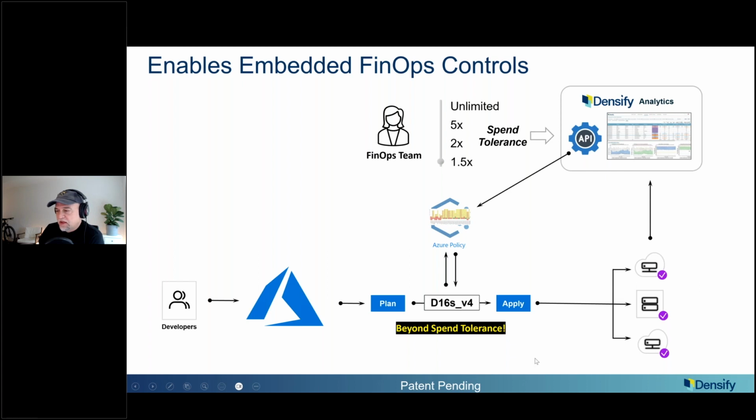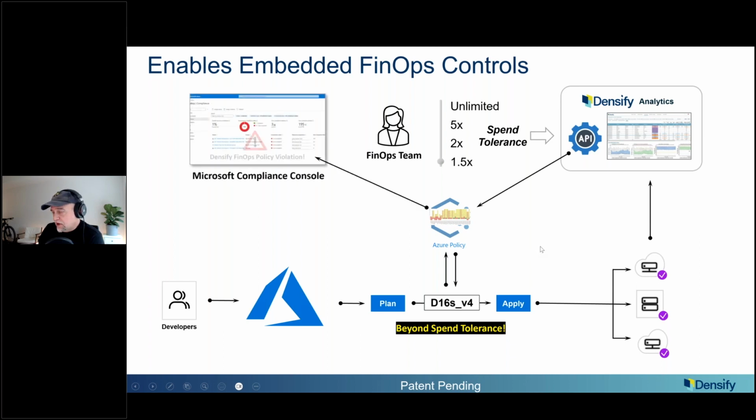And again, I want to stress that. Right in the deploy stack, you can give a very, very intelligent FinOps warning saying, there is something that's about 2/3 the cost of that or less that you could be on. So I'm going to warn you, could block you. This automatically goes right into the compliance console for the cloud provider, in this case, Azure Compliance Console, and right back to the team. So it actually, again, gives it an almost native policy enforcement through the stack, through the policy engine and the consoles.